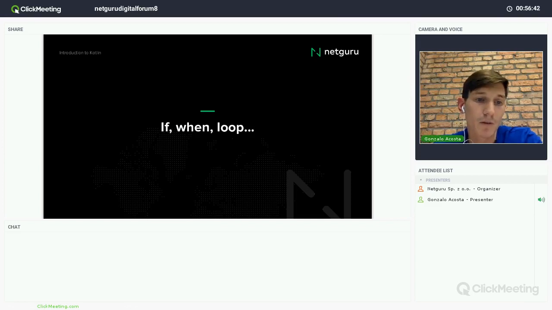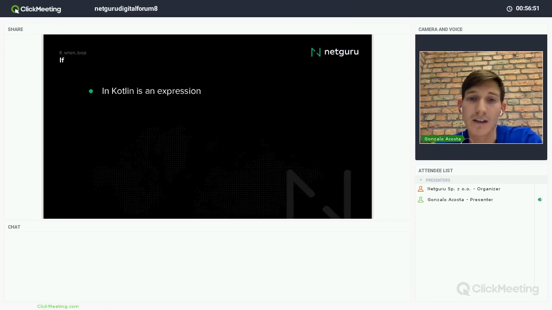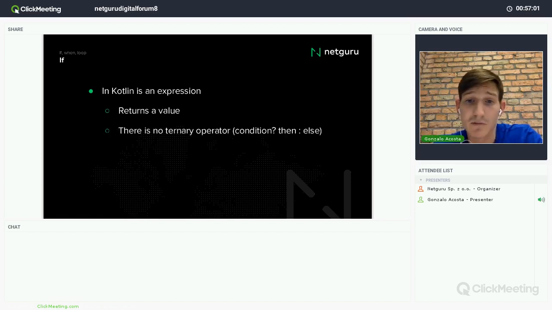Right now, let's talk about if, when, and the loop expressions. Let's start with if. In Kotlin, if is an expression. What does it mean? That it can return values. And because it can return values, there is no ternary operator, because it doesn't make sense.